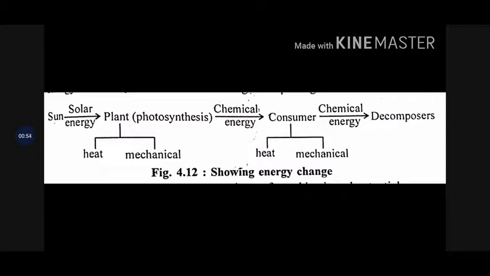We can see in this picture how the solar energy is transferred to the decomposers in the chain, in the trophic levels. First from the sun, plants get solar energy and synthesize their food with the help of photosynthesis and convert it into chemical energy, whereas heat is released and mechanical energy is preserved. This chemical energy is transferred to the consumers, which also release heat and preserve mechanical energy. They also form chemical energy which is passed to the decomposers. So this moves throughout the food chain.